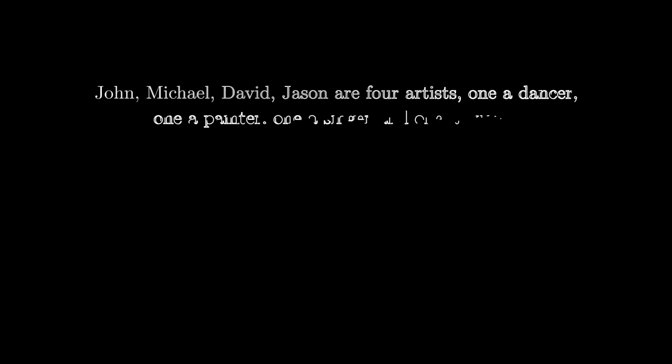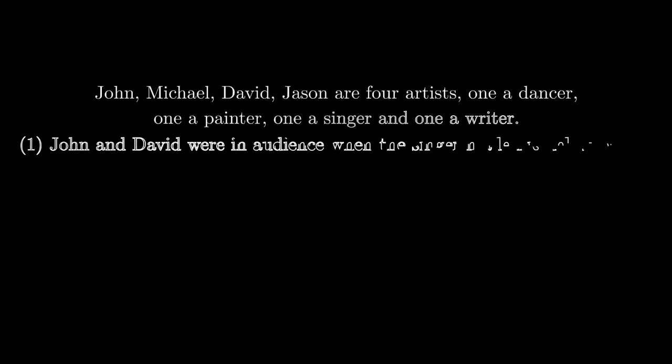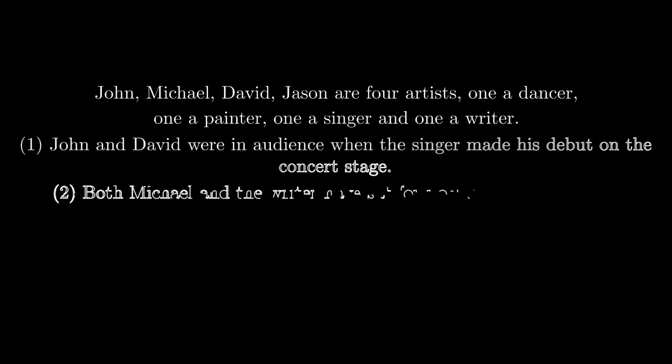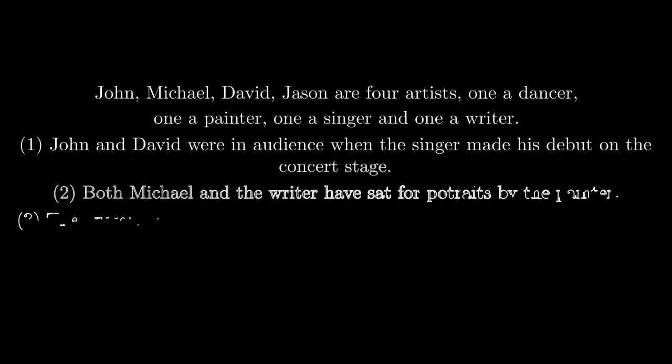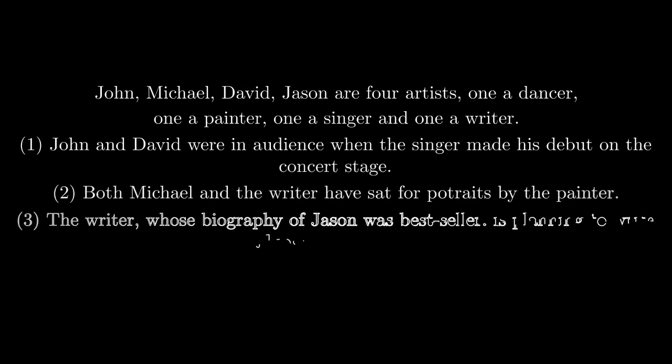John, Michael, David, Jason are four artists. One a dancer, one a painter, one a singer, and one a writer. 4 points have been told to us about these persons. The first, that John and David were in the audience when the singer made his debut on the concert stage.